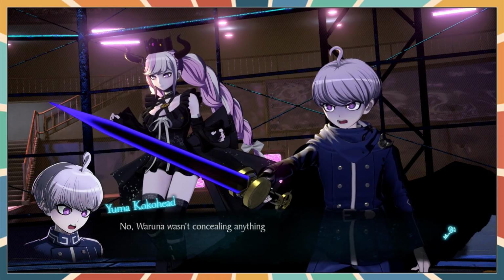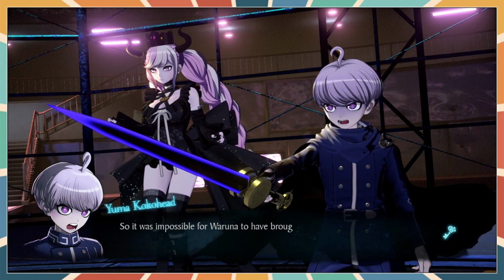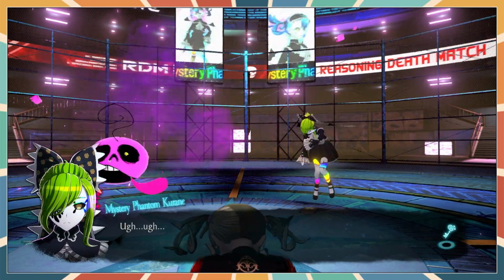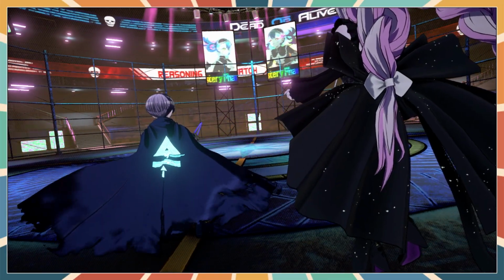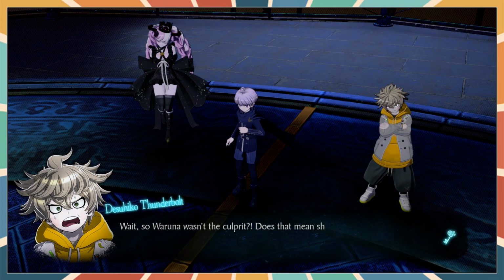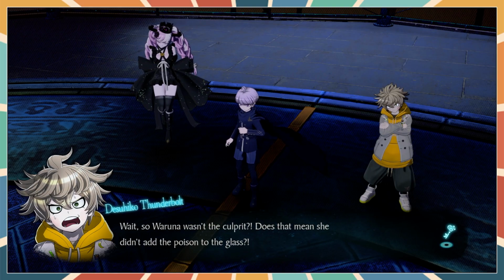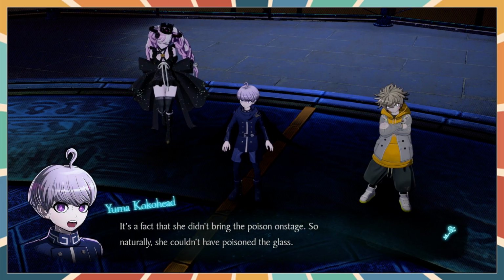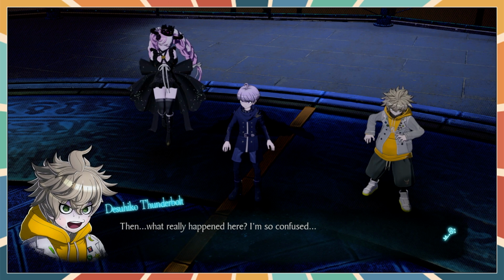No, Waruna wasn't concealing anything on her person. The costumer confirmed it. So it was impossible for Waruna to have brought the poison with her on stage. Wait, so Waruna wasn't the culprit? Does that mean she didn't add the poison to the glass? It's a fact that she didn't bring the poison on stage, so naturally she couldn't have poisoned the glass. But then, what really happened here?